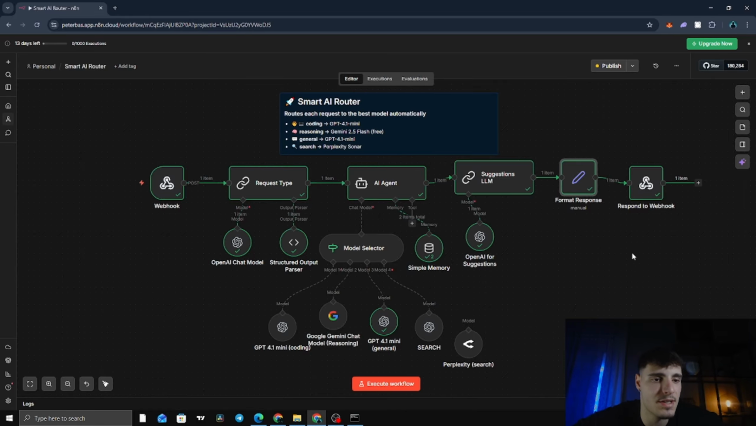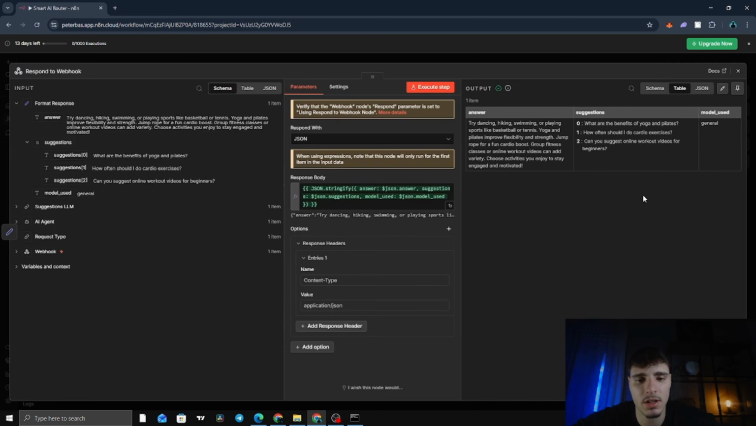And finally, the last node, respond to webhook. What it does, this sends the final JSON back to the frontend. It takes the formatted object and returns it as the HTTP response to the original request. So the app that was thinking finally gets its answer. Response headers includes content type and value application JSON. So the browser knows how to read it, and that's it.